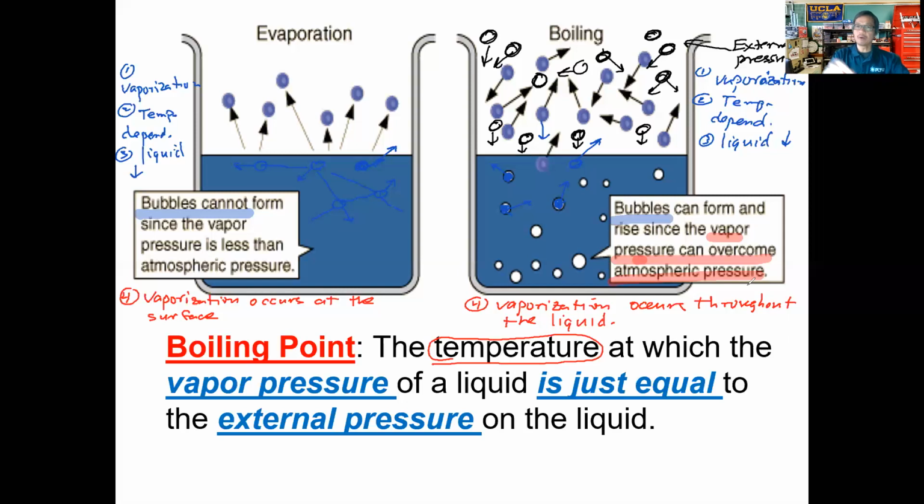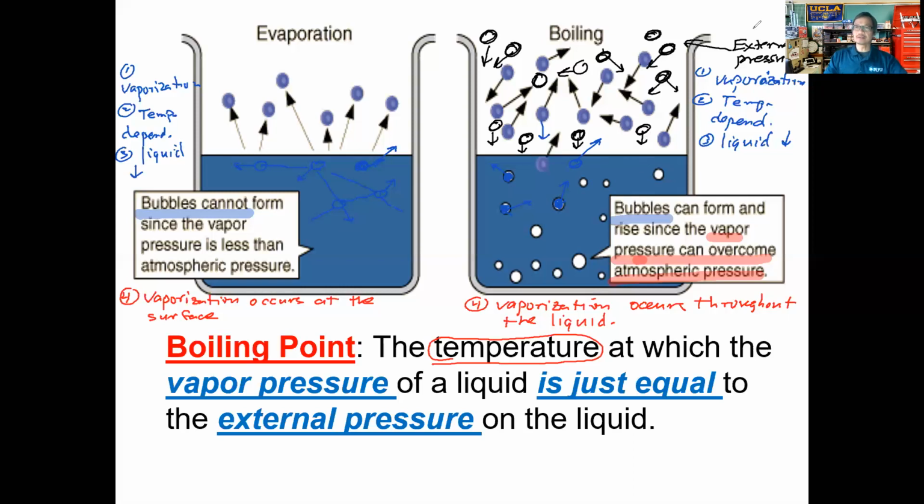They can do so because they have enough energy to overcome not only the attractions at the surface, but also the attractions with each other, and the force with which these air particles are pushing down on them. And that is how we define the boiling point.